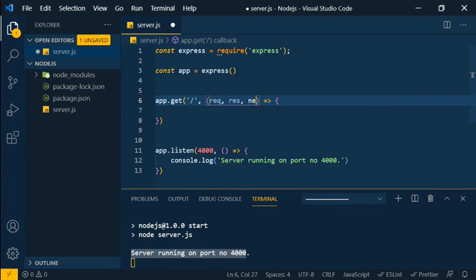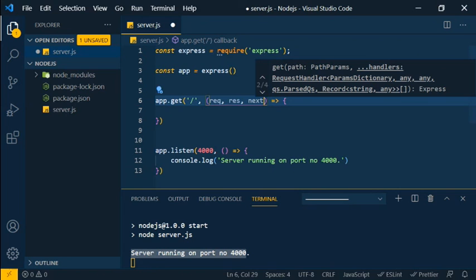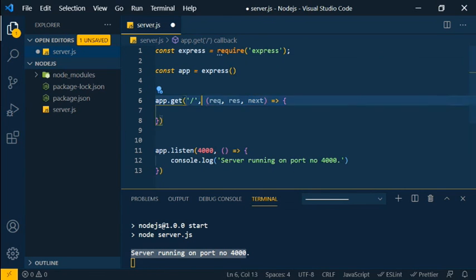Then we also have the next function here. This next function is used for middlewares. If we are using some kind of middleware between the request and the callback function, we can use the next function to handle every middleware. We will talk about it in detail in the future. For now, you only need to know how to create the app.get. So get accepts two things. The first argument is a string, the route you need to serve. By default it is slash.